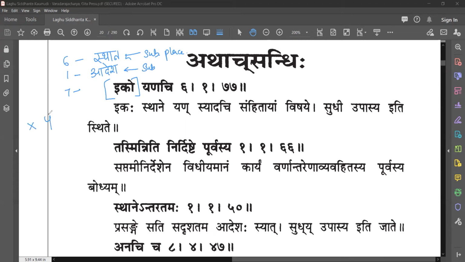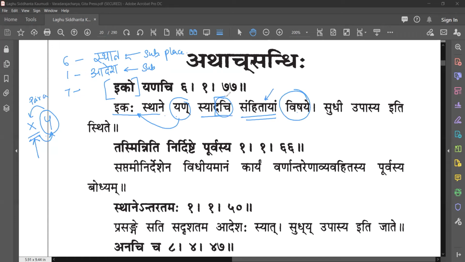Suppose y is para to x. Okay, so x will undergo change provided y is there immediately at samhita. So that is the discussion that we started with. Ikah sthane yan syat achi samhitayam. So we see this samhita word is used here. Only when samhita discussion comes, then only in that vishaya, samhita vishaye, ik sthane yan will be the adesha. Ikah sthane, this is the sthana and yan will be the adesha.